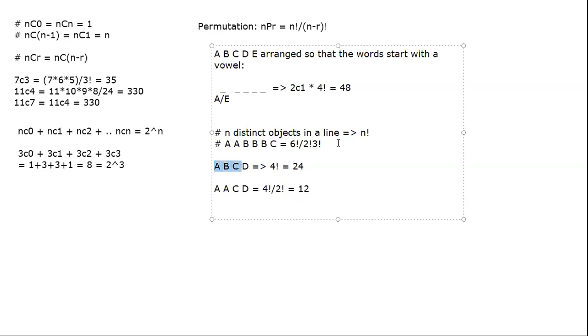When we had all of these distinct, forget the A's and the B's, let us fix up C and D. So let us first put C and D somewhere, okay? We have placed C and D. Now keeping C and D unchanged, okay? Understand what I'm saying? Keeping C and D unchanged, if I have, let's say, A here and a B here, versus the A here and the B here, these are not going to be the same arrangement, right?